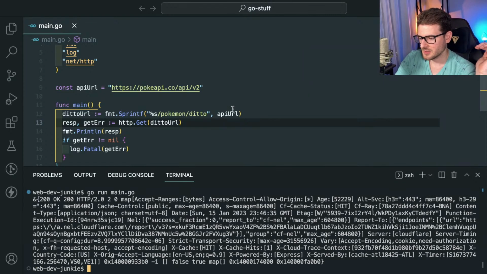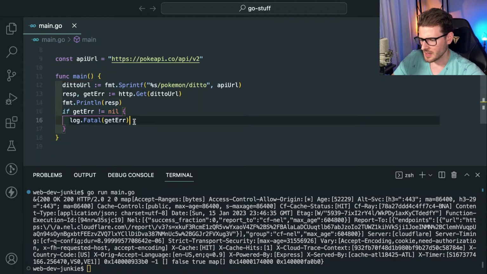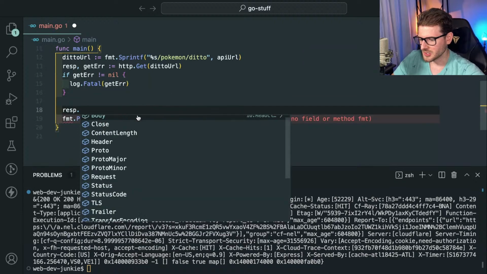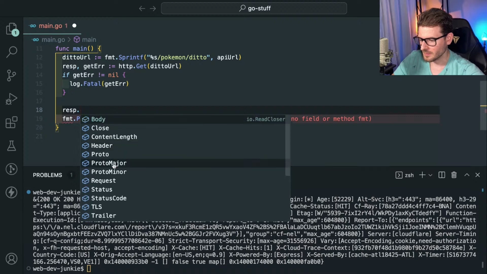Okay, so we get back a ton of data. I'm guessing this is a struct, right? If I look at it, an HTTP response is a pointer because it has a star on it. What information do I get on this? I got body. I got status code. I got status.